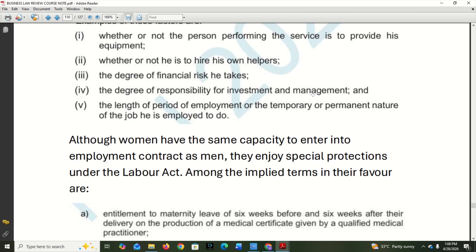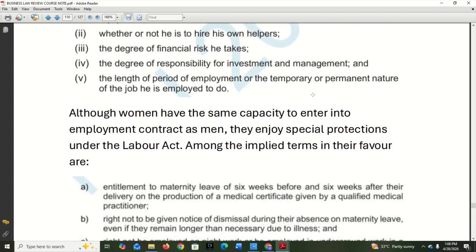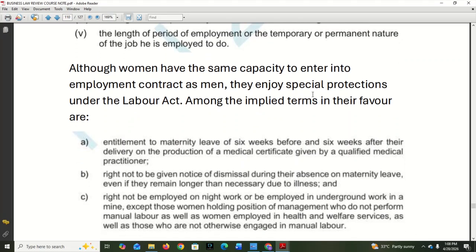The degree of financial risk he takes, the degree of responsibility for investment and management, and the length of period of employment or the temporary or permanent nature of the job he is employed to do. Now let's look at the case of women in employment contract.